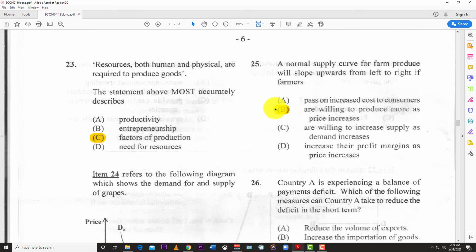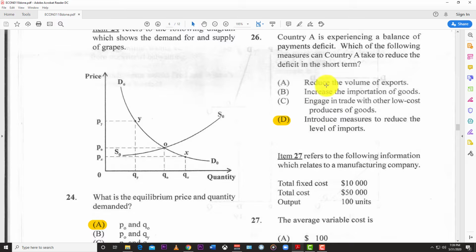25. A normal supply curve for farm produce will slope upwards from left to right if farmers, and the answer here is B, are willing to produce more as the prices increase. So they're saying that if the farmers behave like rational humans, then that would be the shape of the curve, B. Number 26, country A is experiencing a balance of payment deficit. Which of the following measures can country A take to reduce the deficit in the short term? And so the best answer here is D, introduce measures to reduce the level of imports. So you want to try to pull back imports, right? You don't want to import way more than you export. So you try to pull back imports to level out some of this deficit.